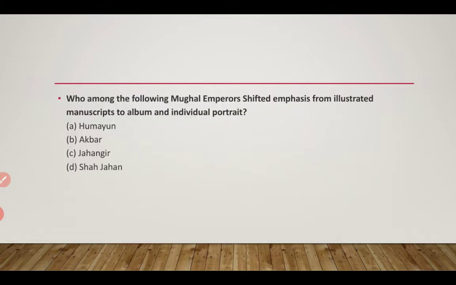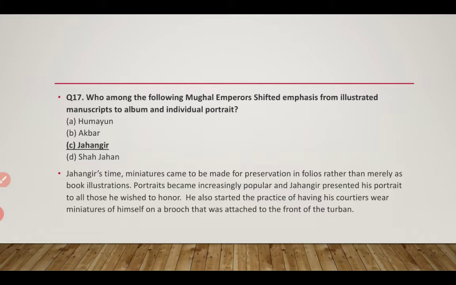Then the next question. Who among the following Mughal emperors shifted emphasis from illustrated manuscripts to album and individual portrait? So the answer is Jahangir. It was during Jahangir's time that we had book illustrations and individual portraits being drawn. So the answer is Jahangir.